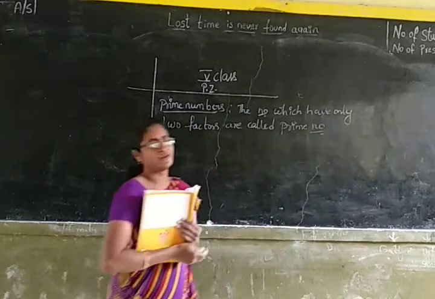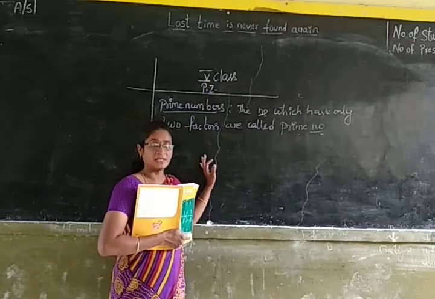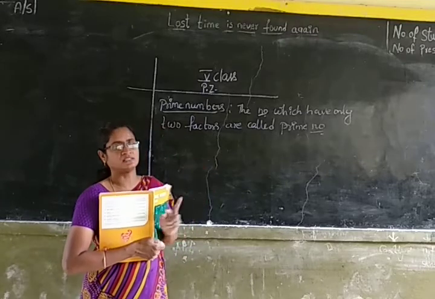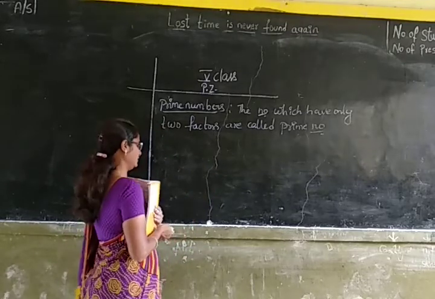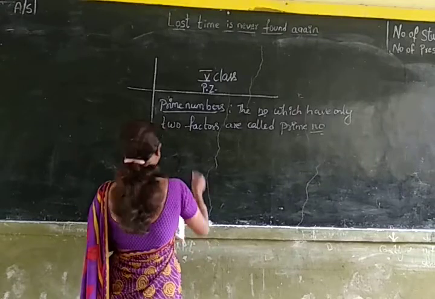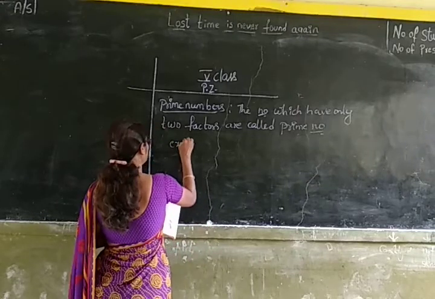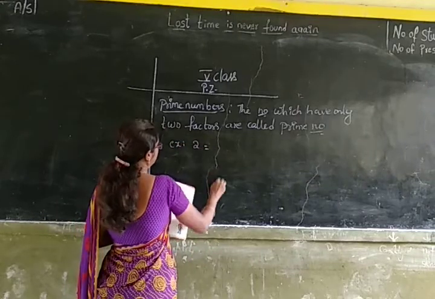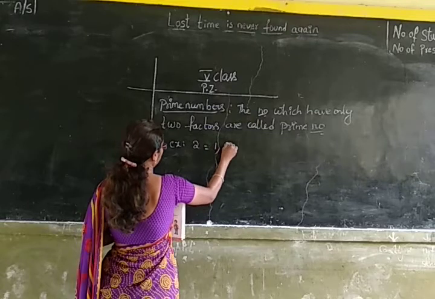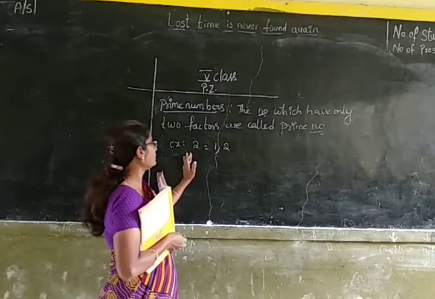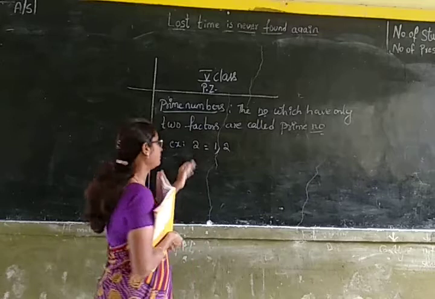Yesterday we have learnt about factors, isn't it? So the numbers which have only two factors are called prime numbers. For example, let us take 2. 2 is having only two factors, 1 and 2. 1 divides 2 completely and 2 divides 2 completely.